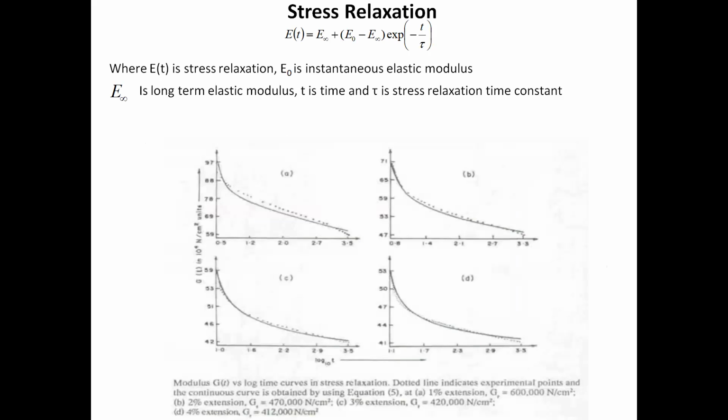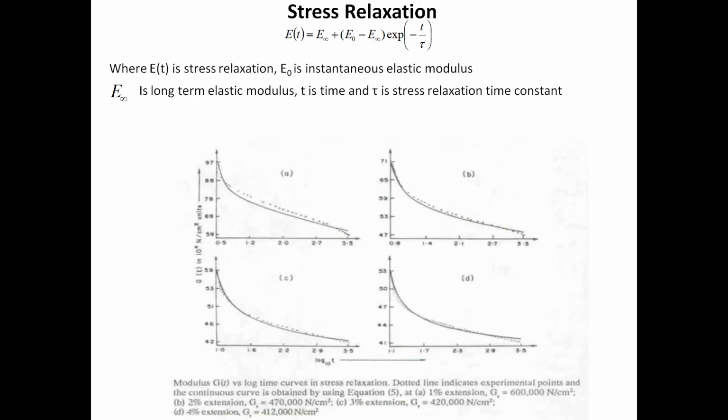Now, stress relaxation. You know stress relaxation. Suppose you have stressed a material, then what will happen? As a function of time, the material will release its stress, where E(t) is the stress relaxation modulus, E0 is the instantaneous elastic modulus, E infinity is the long-term elastic modulus, t is time, and tau is the stress relaxation time constant.